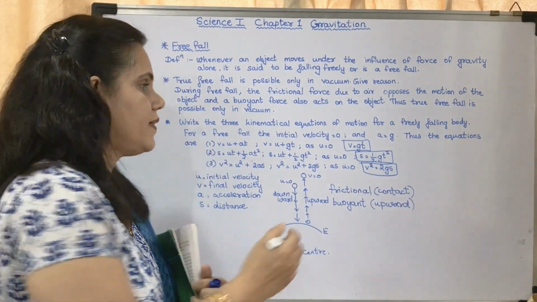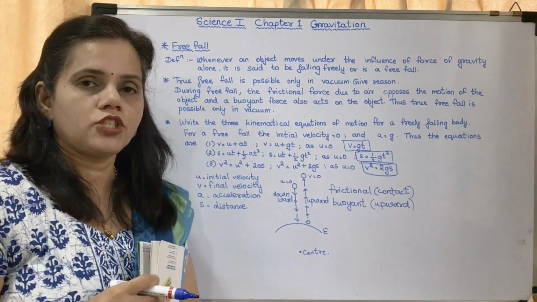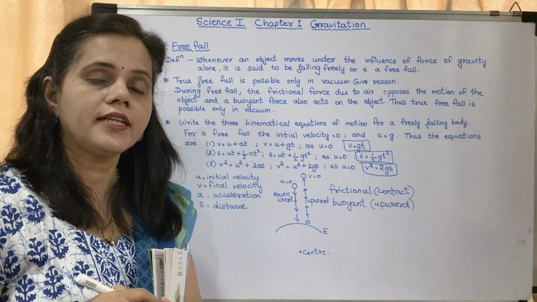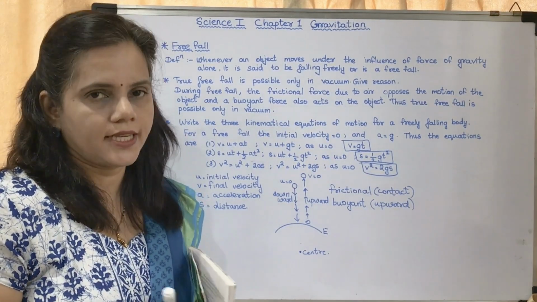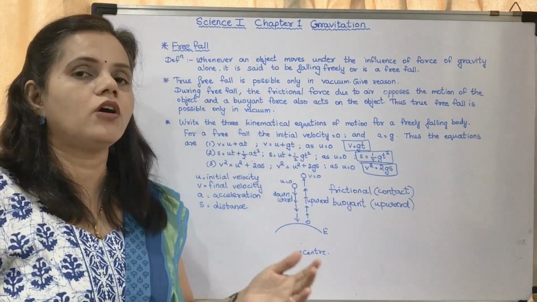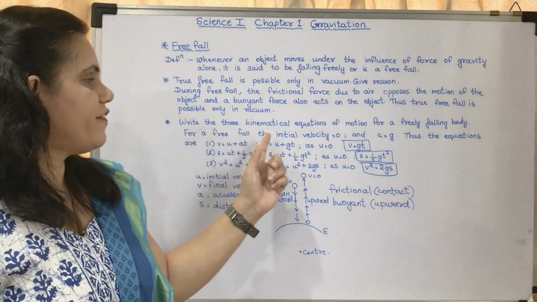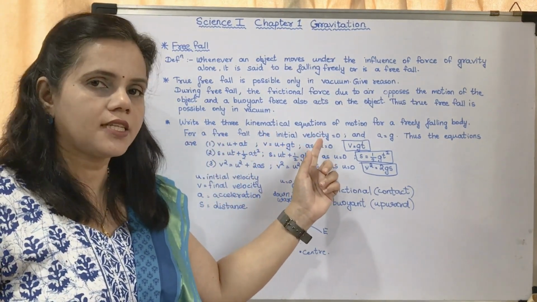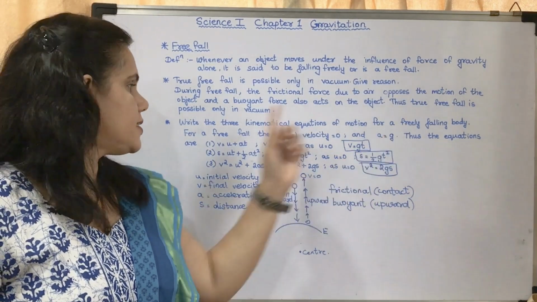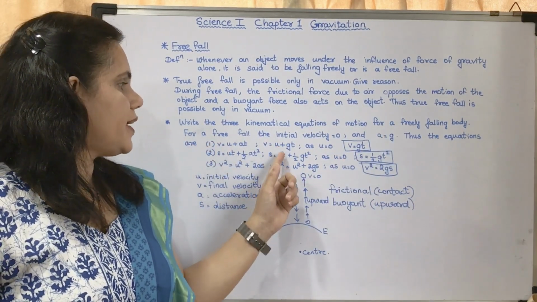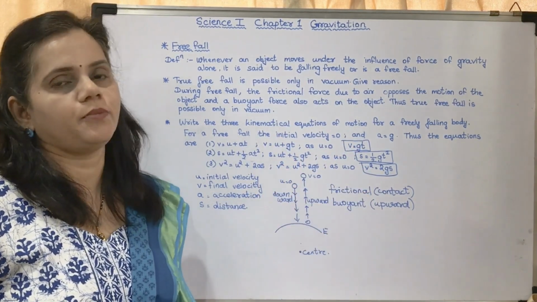In the textbook they have given these three equations. Now this is how we have got the equations. They have considered A is equal to G and U is equal to 0. If you are having a question on what are the three kinematical equations, then you may write, for a free fall the initial velocity is equal to 0 and A is equal to G. Thus the equations become, you may write these three or these three. Even if you write these three, you will get marks.